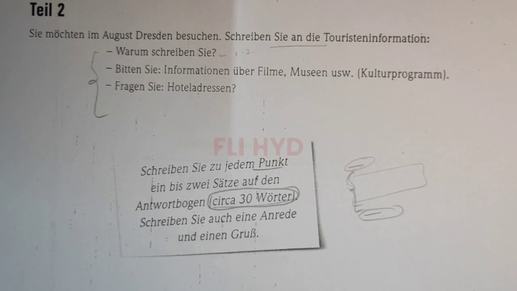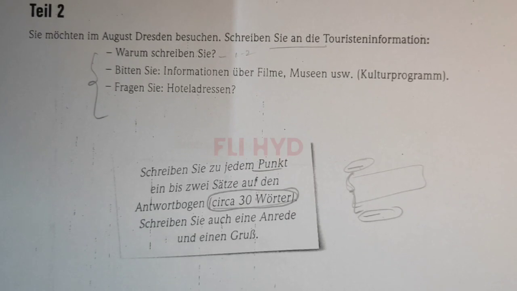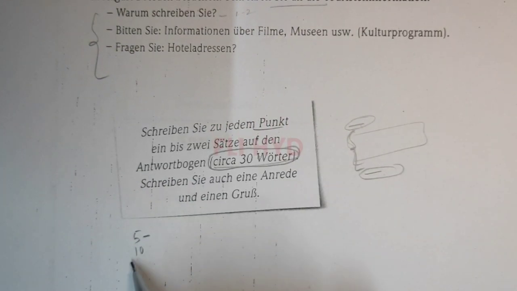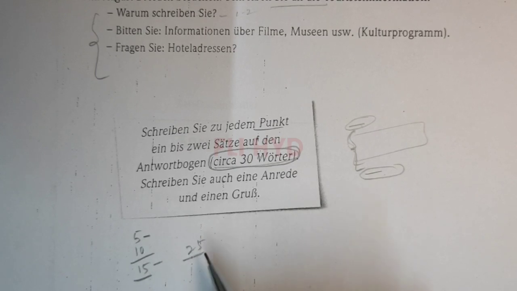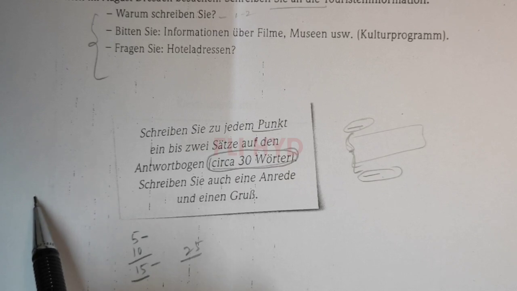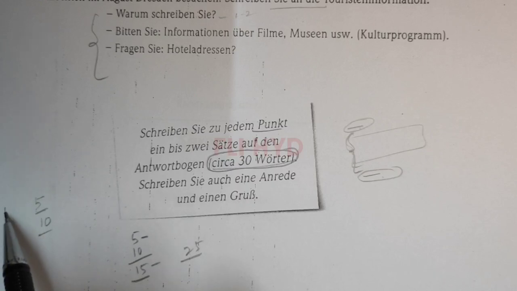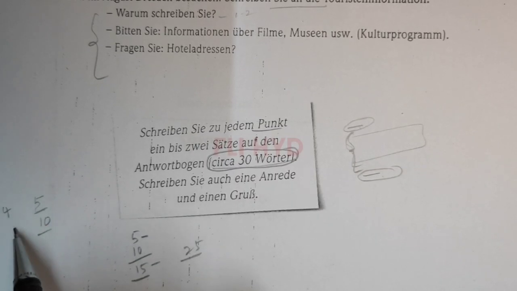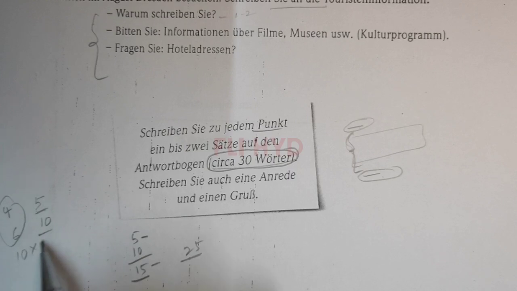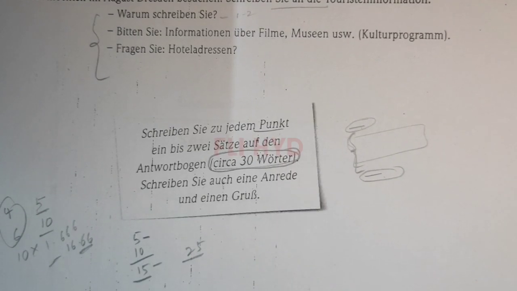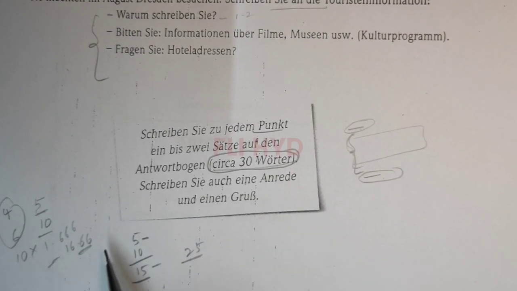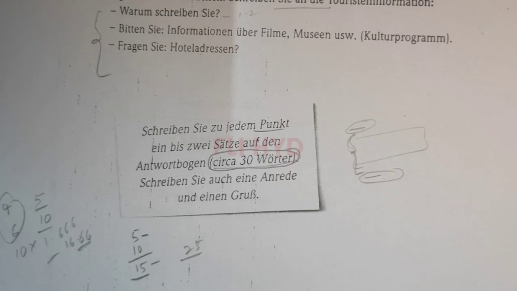In schreiben you have 2 tiles. One is the paragraph where you write the missing information, with 5 questions, and you have the letter. Together it is 15 points, and it is converted into 25 marks. For example, the paragraph is 5 marks and the letter is 10 marks. Say you get 4 in the paragraph and 6 in the letter writing. So 10 into 1.66, around 16.66 is what you will get. Whatever marks you get out of 15 will be multiplied by 1.66. So this is for the schreiben part.